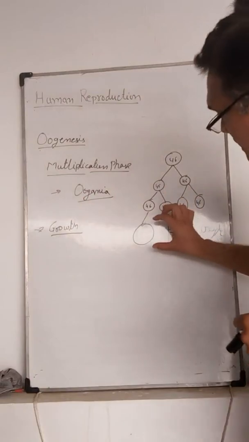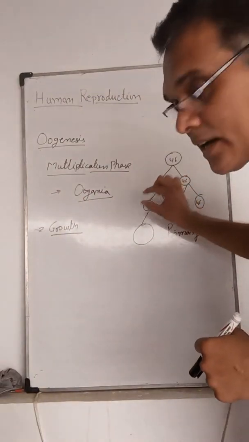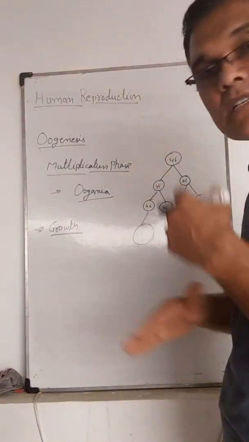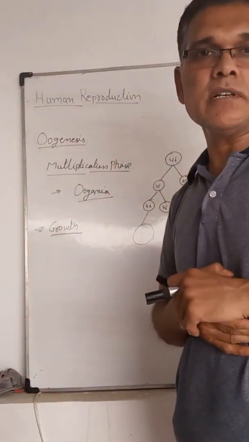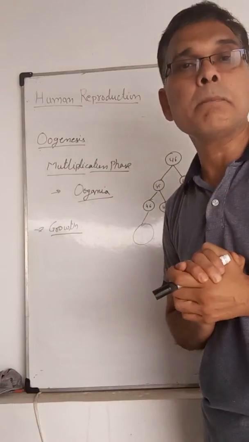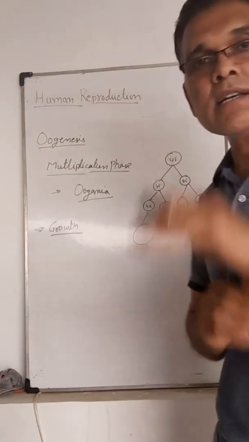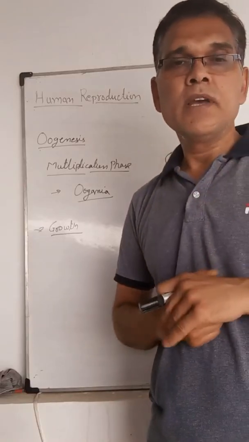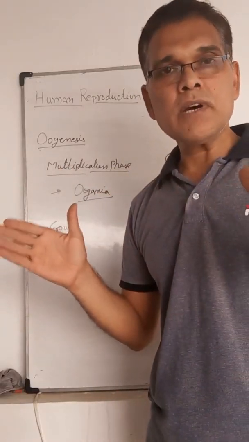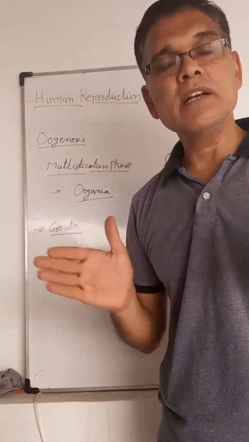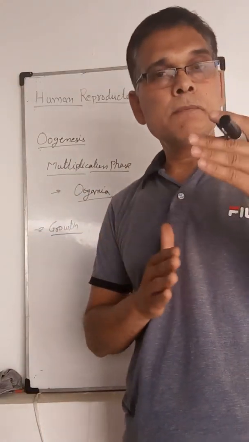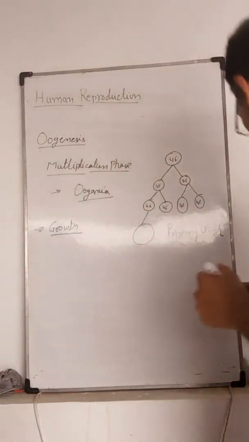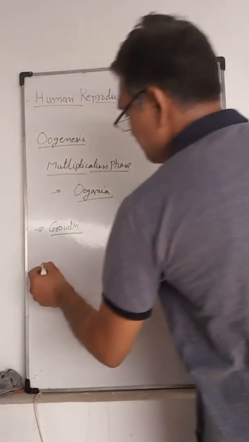During the embryonic stage, the primary oocyte starts the first meiotic division, but the first meiotic division will not complete. It will be arrested in prophase I, and it stays there till puberty. Further division occurs at puberty, and that is the maturation phase.